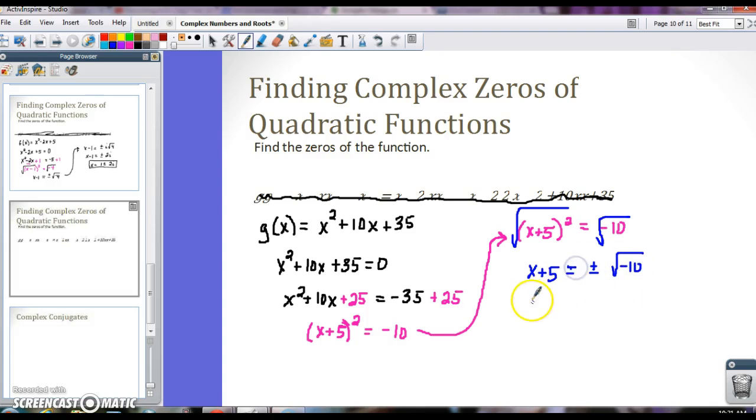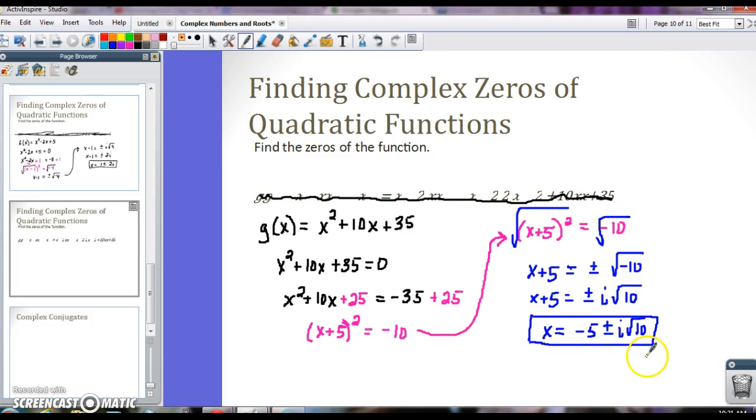Remember that because I have that negative there, that gives me an i out in front, so I have plus or minus i radical 10. And so when I solve this, I get x equals negative 5, because I have to subtract 5 from both sides, plus or minus i square root of 10. And those are my two complex roots, negative 5 plus or minus i square root of 10.